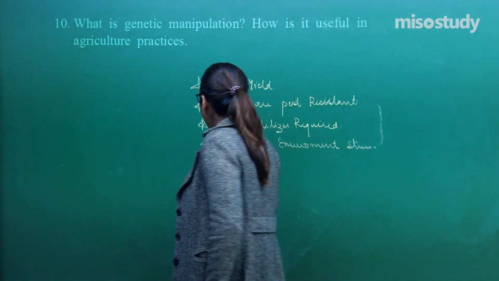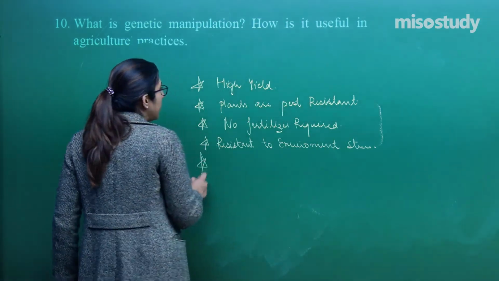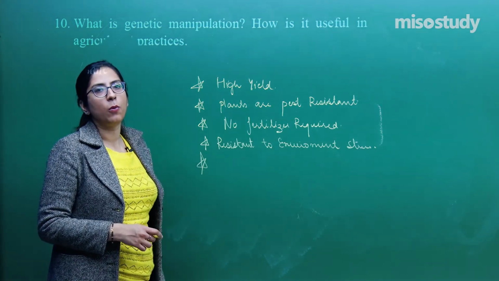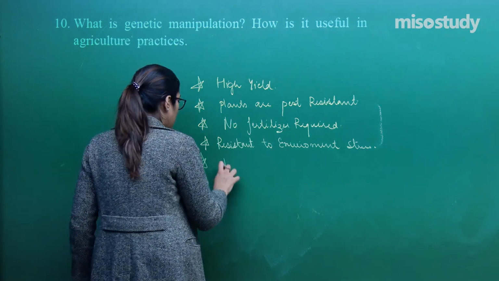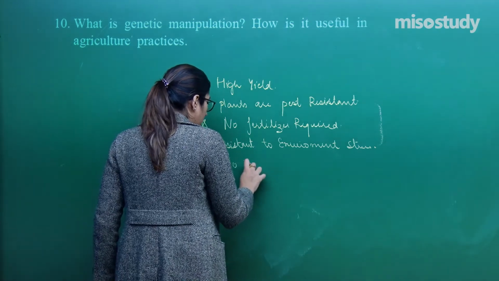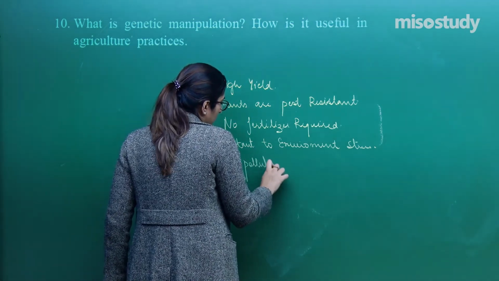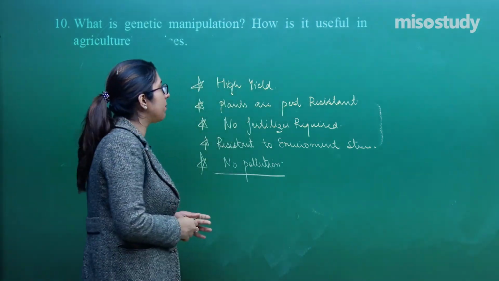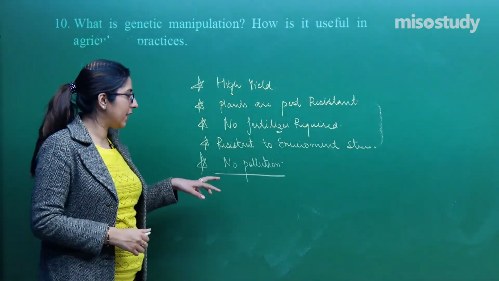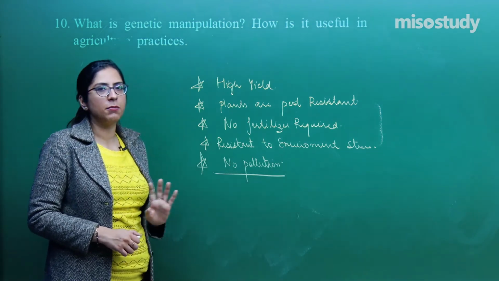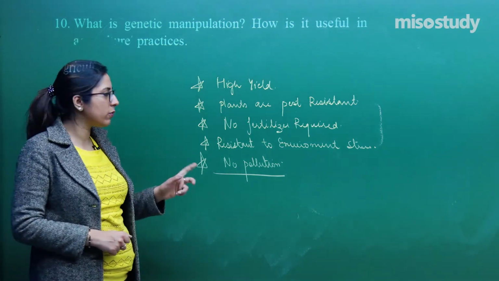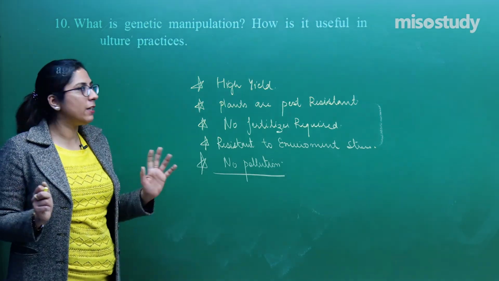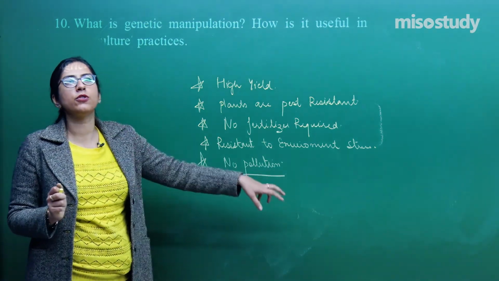Now, another thing is, we can produce plants which don't cause any kind of pollution. No pollution, right? This last point might be very confusing for you. See, normally plants don't cause pollution. It is the use of fertilizers which causes pollution.